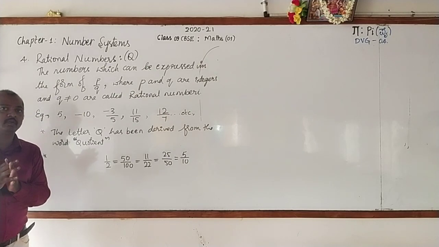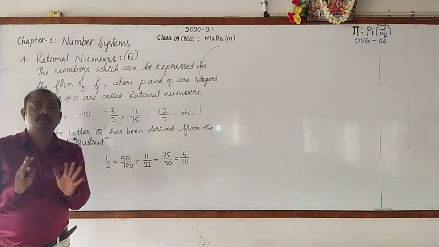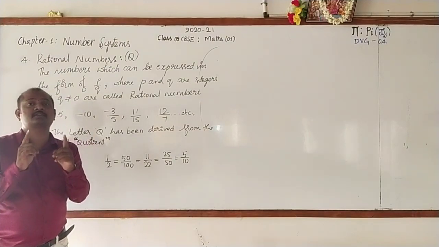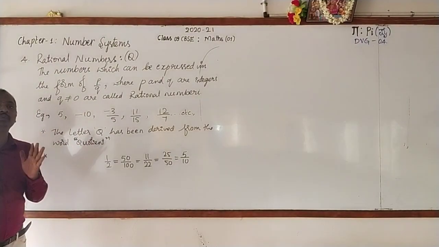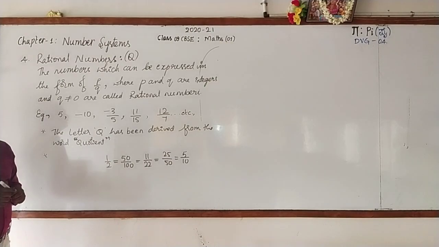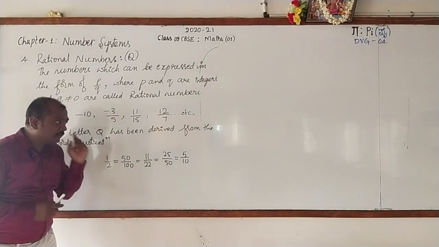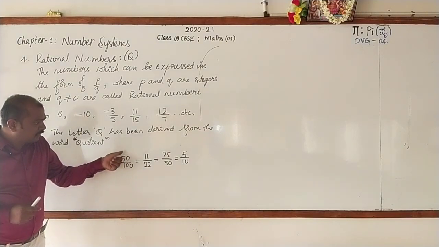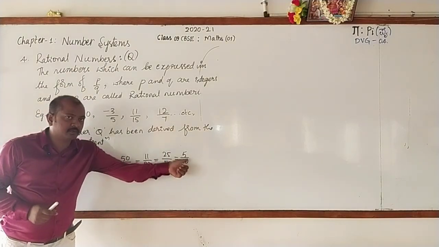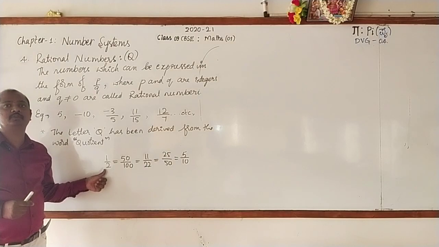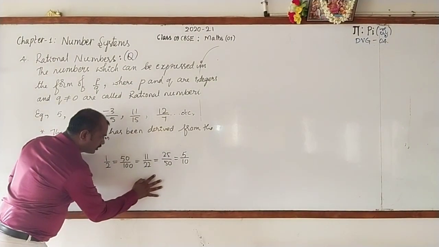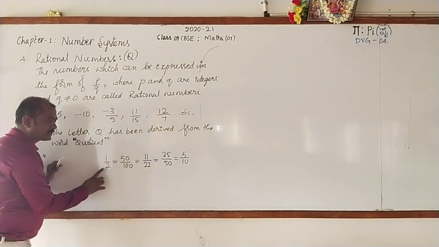Are they unique? No. Rational numbers do not have unique representation. Please note down this. Then what do you call these numbers? When you simplify these numbers, again you will get the same 1 by 2. So these numbers are called equivalent rational numbers.